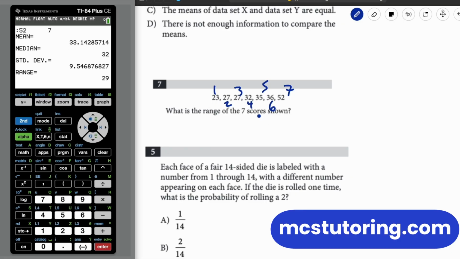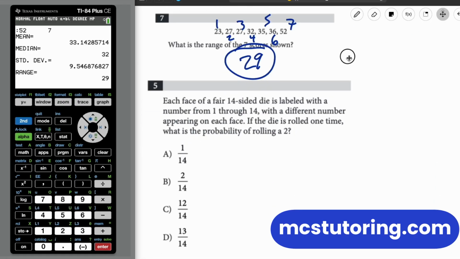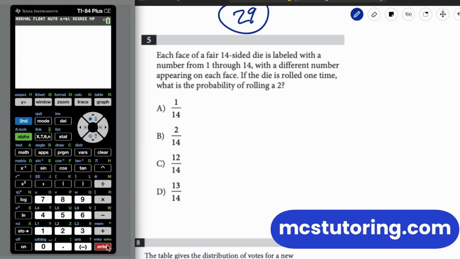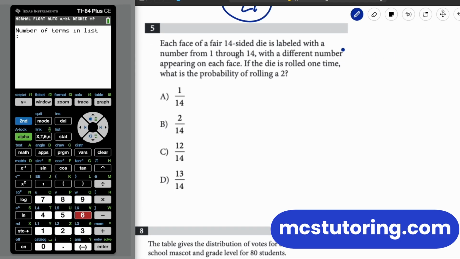Okay. What is the range? The range is 29. Yay. Okay, good. Making it easy. If you've never had a stats class, man, this program's helping you out big time. Okay. We're going to go back to stats. Now look at this. We actually don't need to know this for this question. There's a few questions here. We're taking a break from the calculator.